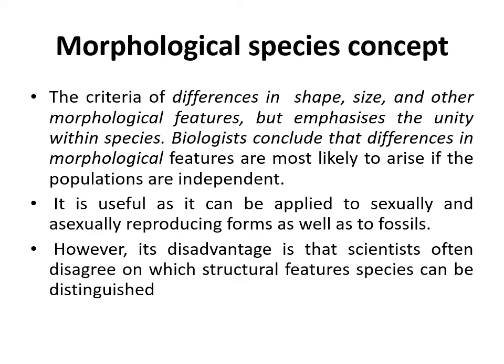It is useful as it can be applied to sexually and asexually reproducing forms as well as to fossils. But the main disadvantage of the morphological species concept is that scientists cannot agree on a common feature that is able to distinguish the species.